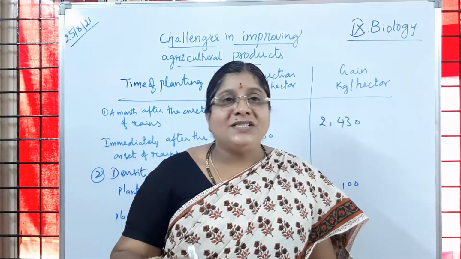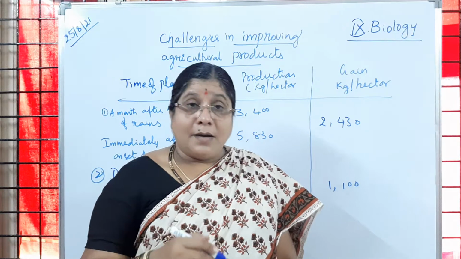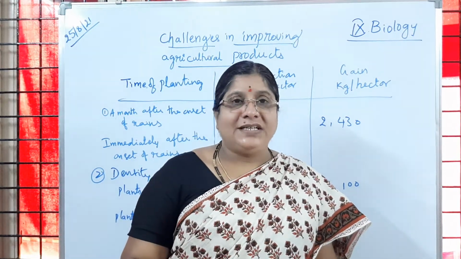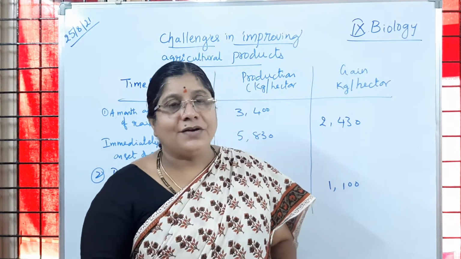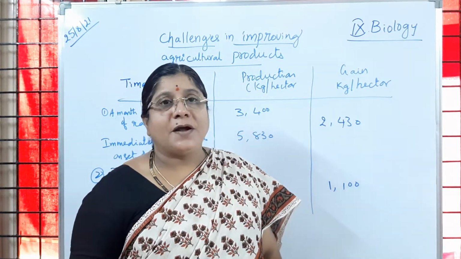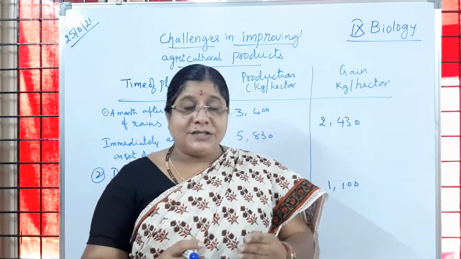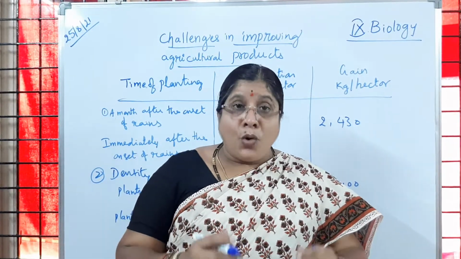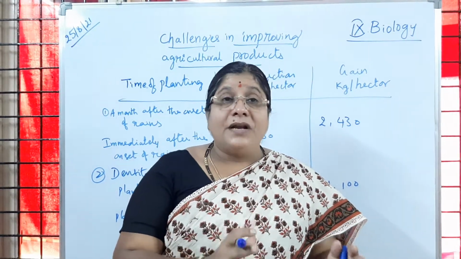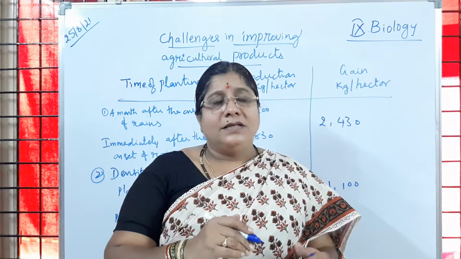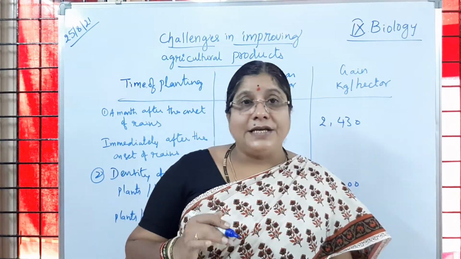The space is not sufficient for the number of people I made you sit. You will face some inconvenience, you can't write properly. Is it not, children? Because space is not sufficient. So when more plants are grown in a particular area, severe competition for space results in less yield.